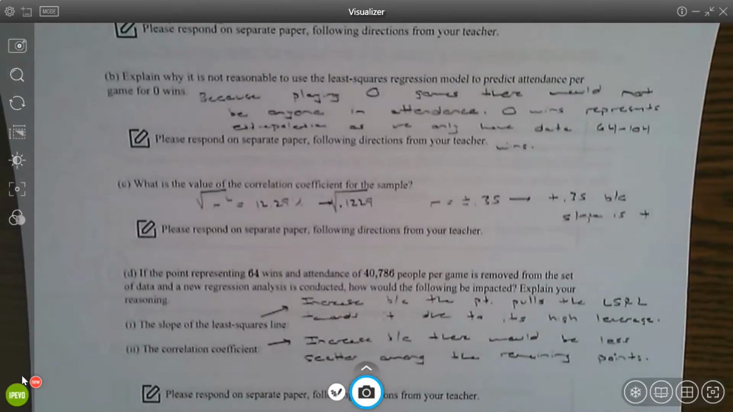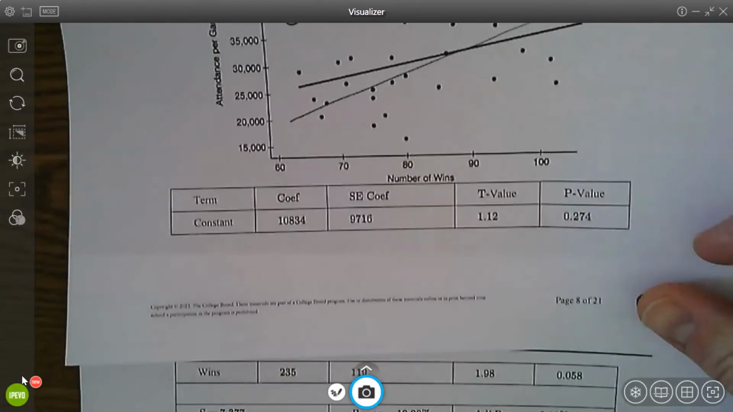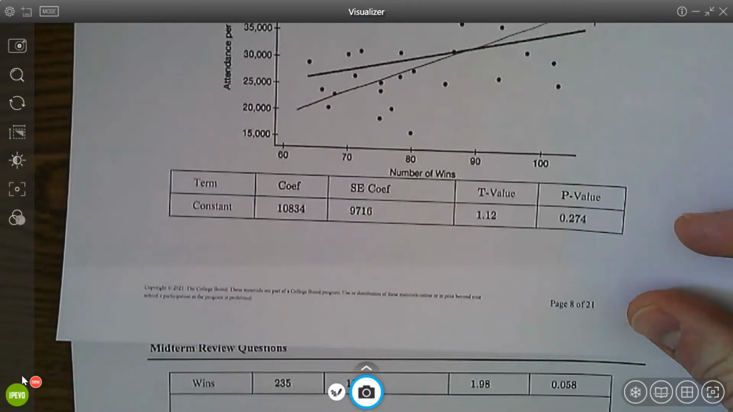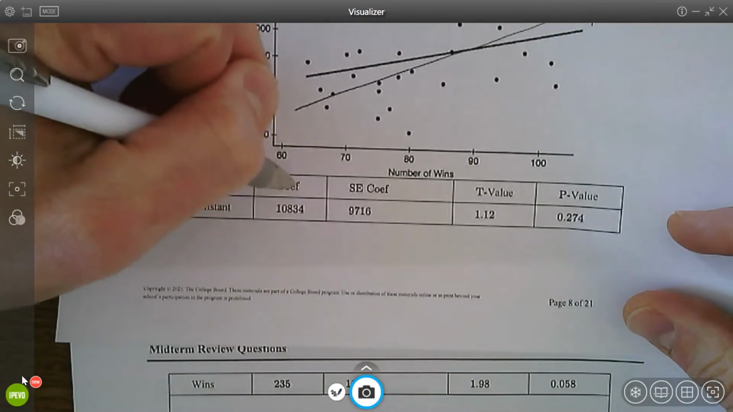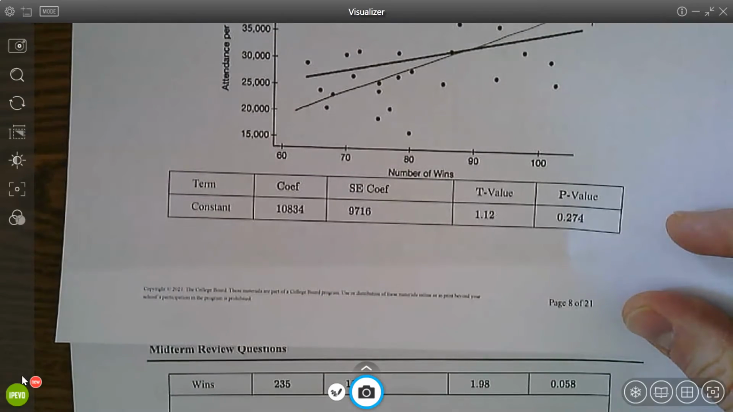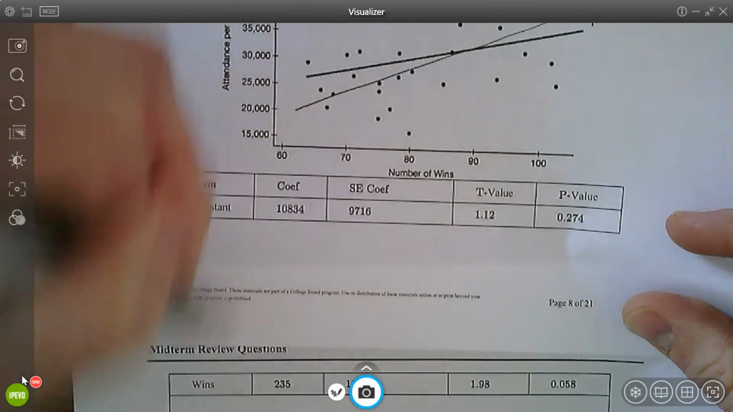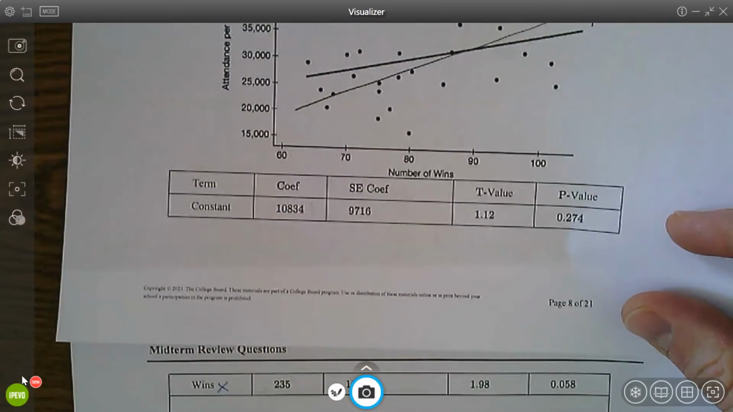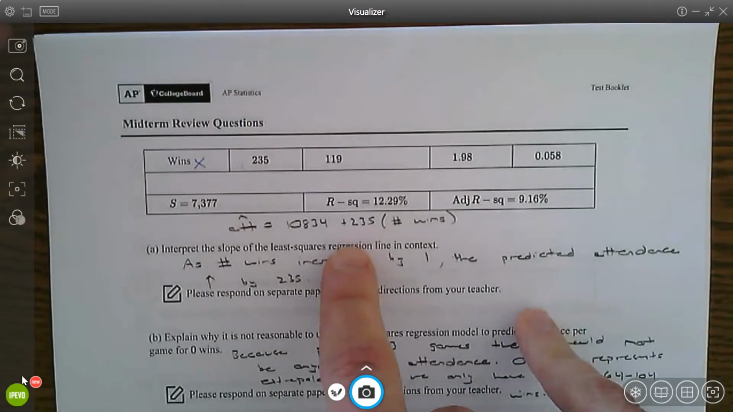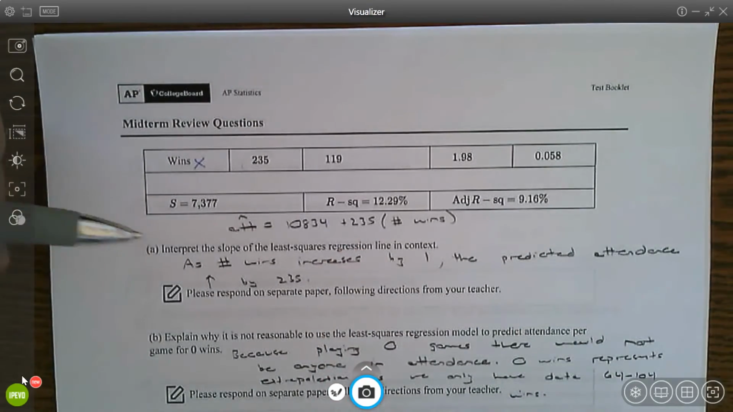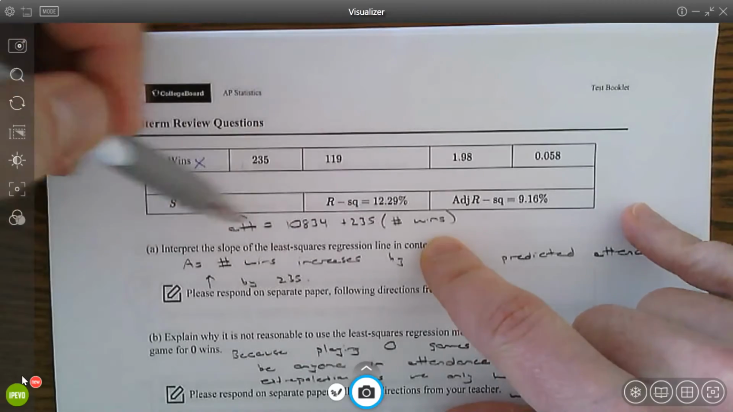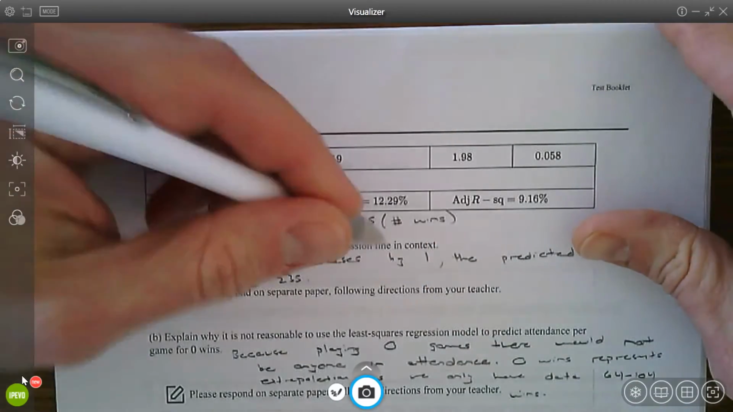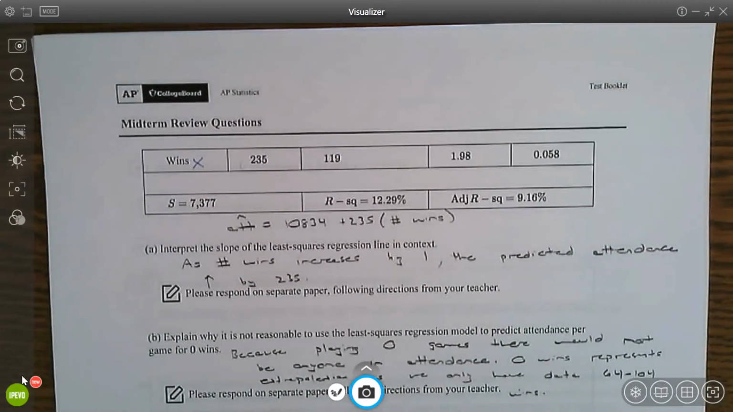You're interpreting the slope. Remember, this column here that says coefficient, I know it's a pain in the butt because it's split onto 2 pages. Your coefficient column is where you're looking for your slope and y-intercept. Constant, that's your y-intercept. Winds, that's your explanatory variable. The number in front of that's your slope. So the slope's 235. You'll notice I wrote the equation. I think that's helpful. And as x goes up by 1, the predicted y increases by, in this case, 235.